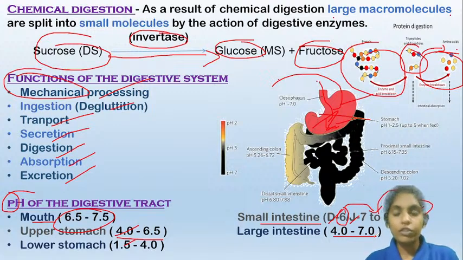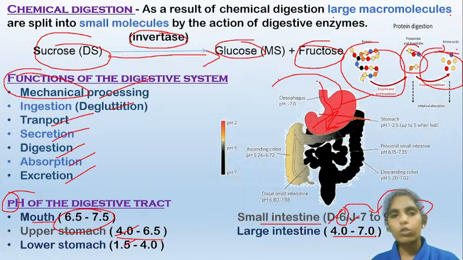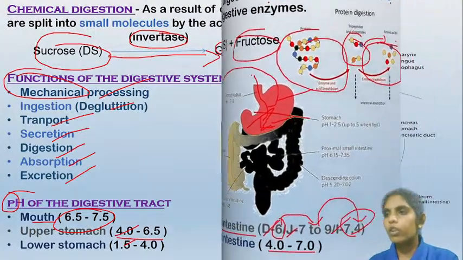You know that the large intestine doesn't secrete any digestive enzymes or any digestive juices. So that's why, as the bicarbonate fluid, or you can say the alkaline fluid, which is secreted in the small intestine, gets depleted as the food goes into the large intestine, the pH also turns neutral or acidic. So that is about the pH of the digestive tract.